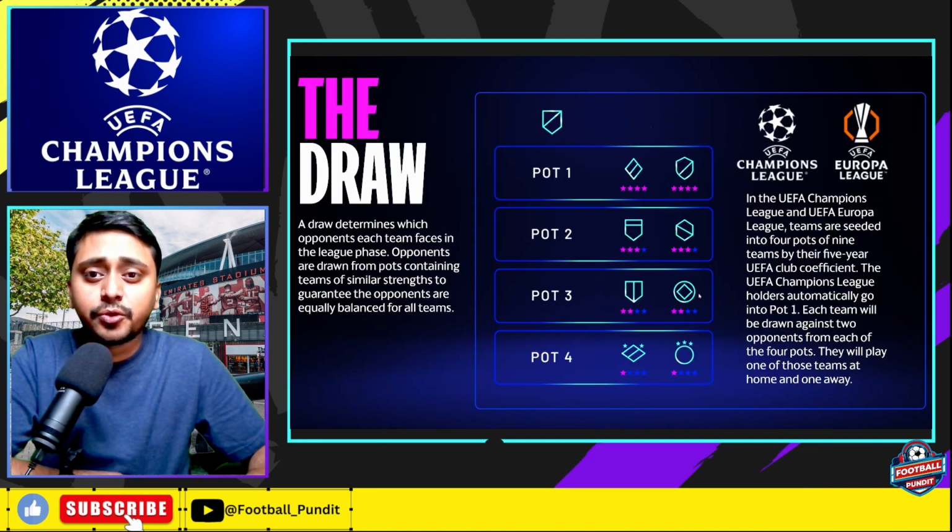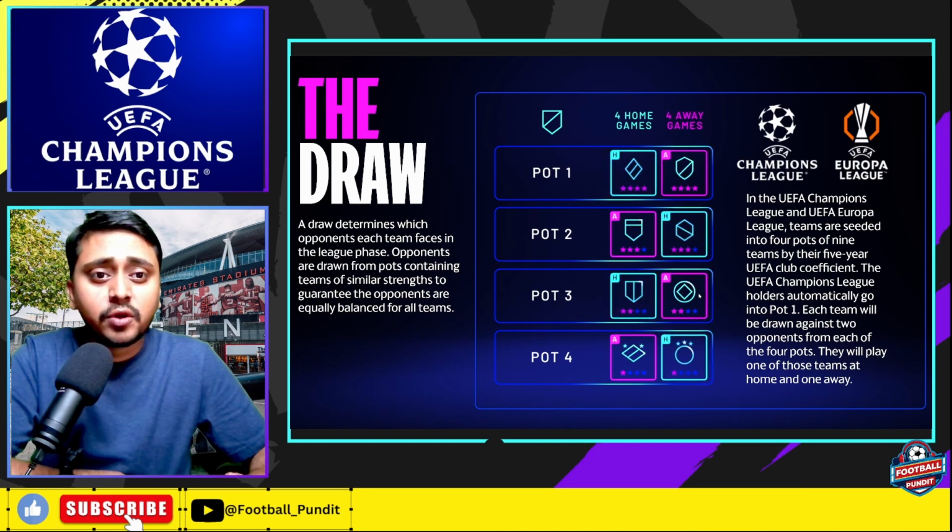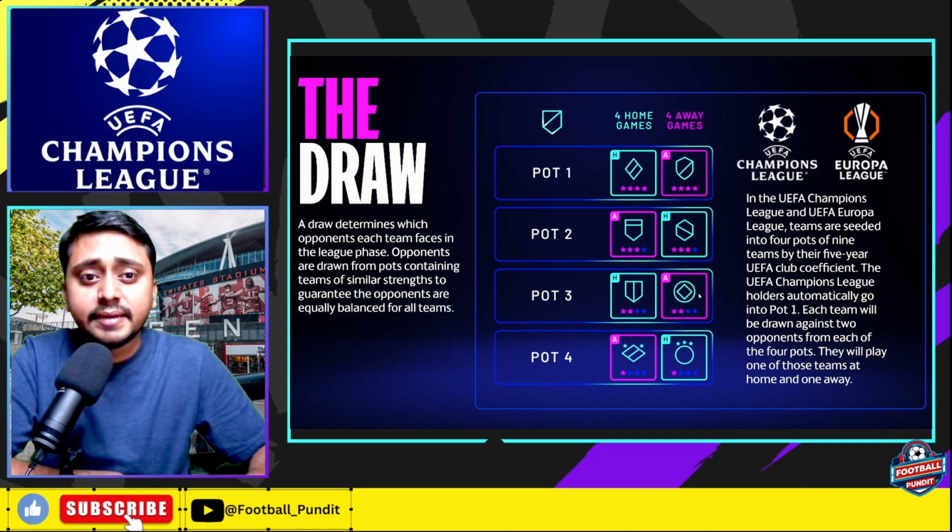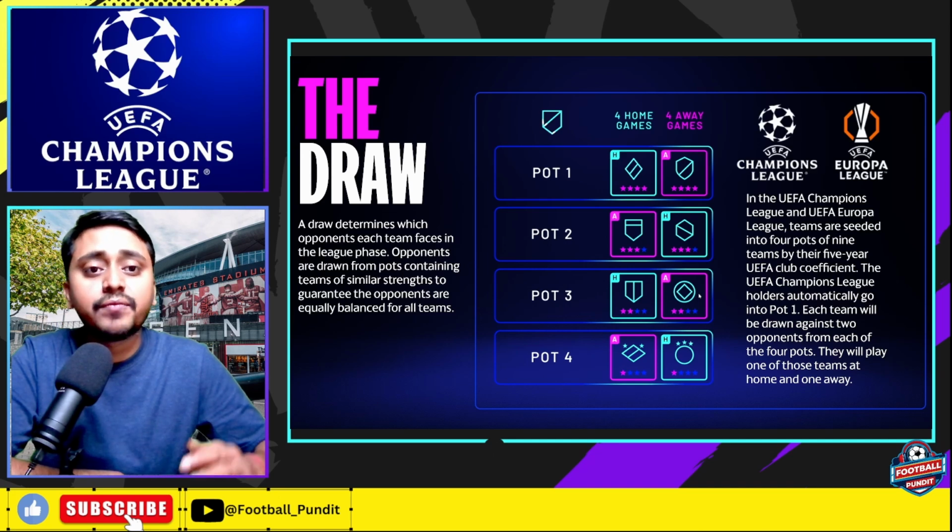Now how will the draw happen? In the UEFA Champions League and the UEFA Europa League, teams are seeded into 4 pots of 9 teams by their 5-year UEFA club coefficient. The UEFA Champions League holders automatically go into pot 1. So it will be Real Madrid who go into pot 1, and according to the 5-year coefficient of the UEFA Champions League, each club will be placed. The higher the coefficient they have, the better their chances of landing in pot 1.